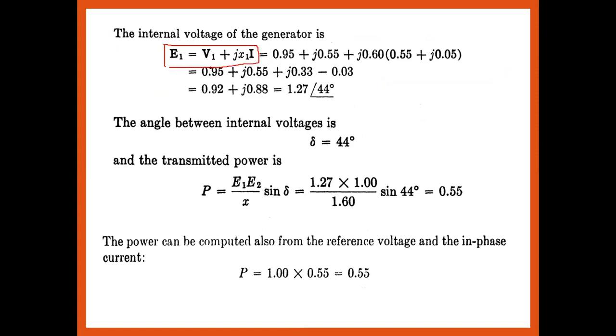Voltage equation, EMF equation of induced voltage का equation अपने को पता है, voltage generator का क्या रहता है. That is the equation. So what we are getting is E1 equal to 1.27 at the angle of 44 degrees. So this is the angle delta, that is the load angle. So the angle between the internal voltages is 44 degrees.